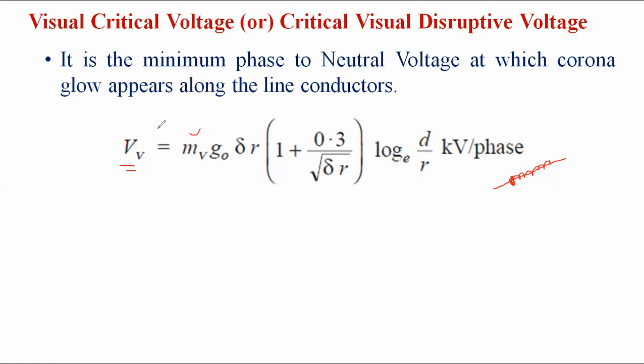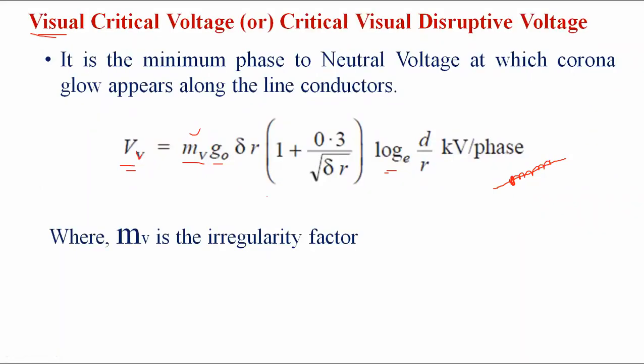In the critical disruptive voltage, Vc equals m naught G naught delta R into log d by R. But in the visual critical voltage, Vv equals mv G naught into delta R, into 1 plus 0.3 by square root of delta R, into log d by R. Here m naught and mv represent the irregularity factor.